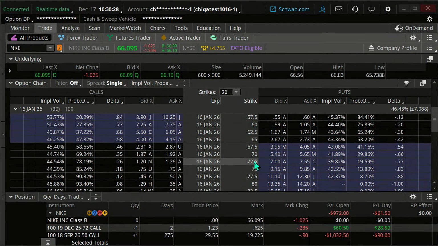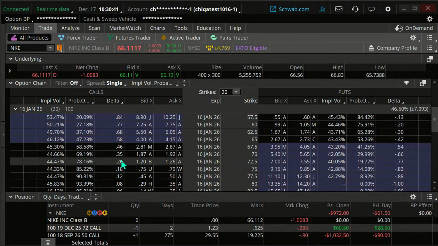That tells me how much this option is going to move in relationship to a $1 move in the stock price. It also gives us a sense of the probabilities of it being in the money. It's not exact. This would imply about a 74% chance of it being out of the money. Well, this measure is giving a 78% chance of it being out of the money.